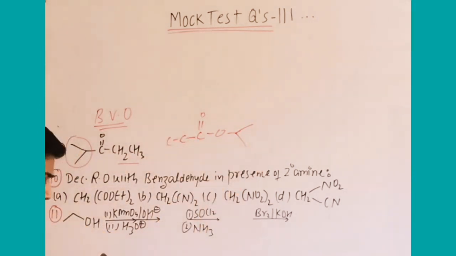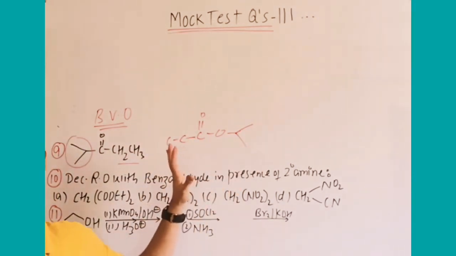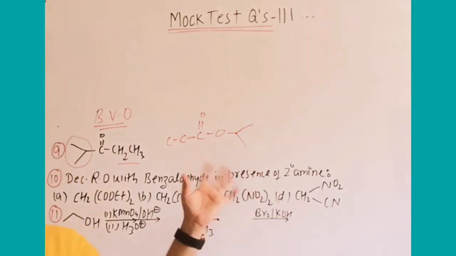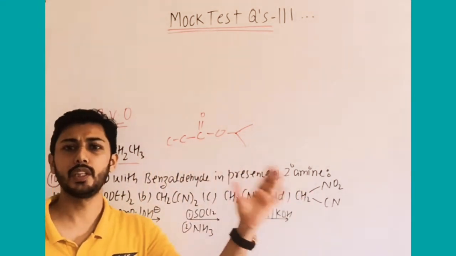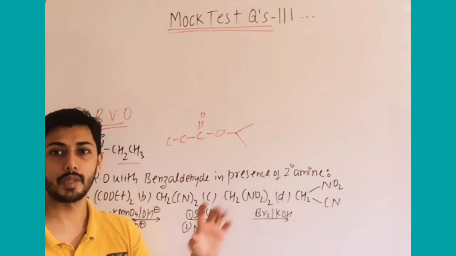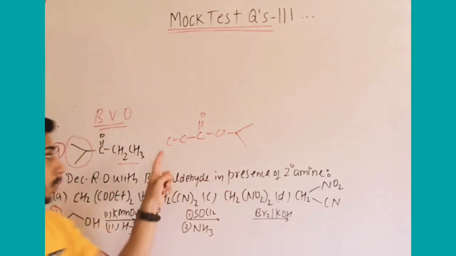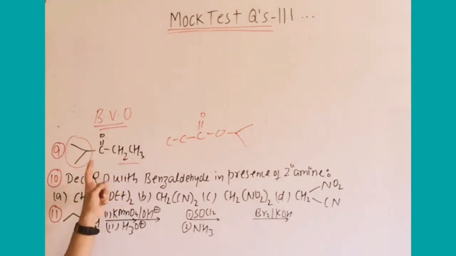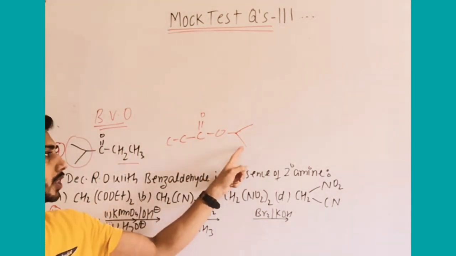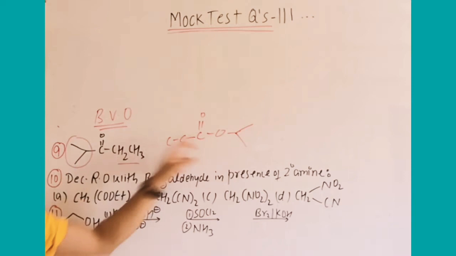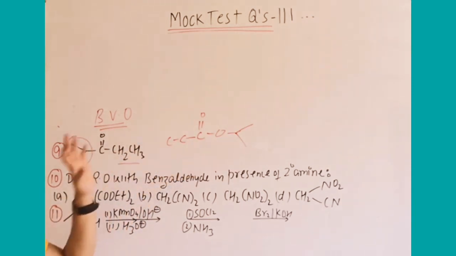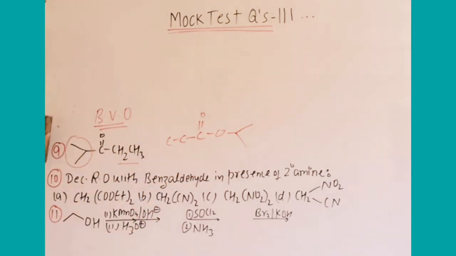So what is the mechanism? I have discussed the questions in that NTA paper, maybe it is from 20 to 35, I don't remember now, but that is the way we can answer the Baeyer-Villiger oxidation. Whichever R group has more migration tendency will be with oxygen, and the other alkyl group remains as it is. Okay, question number 10.